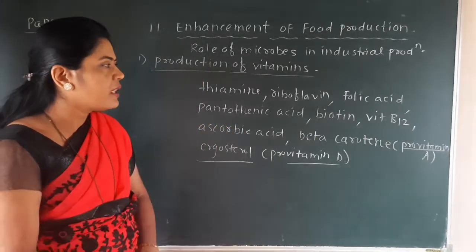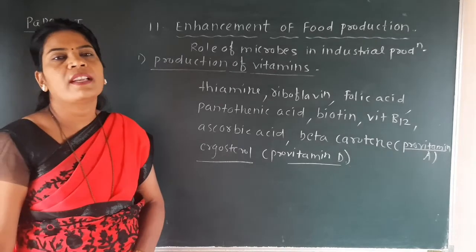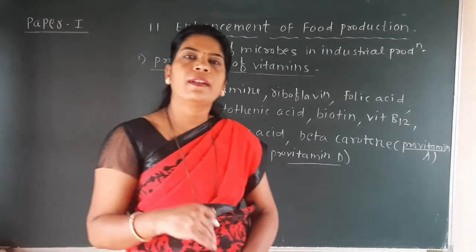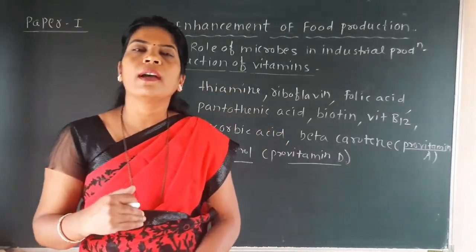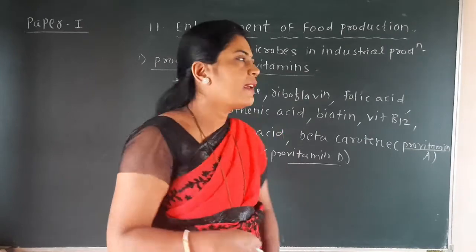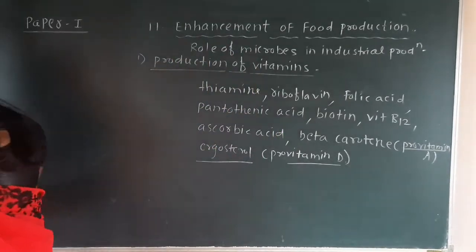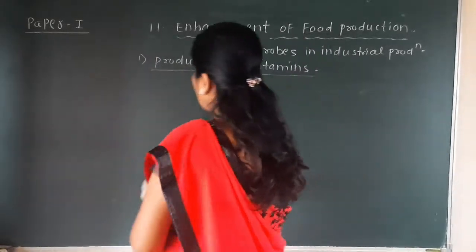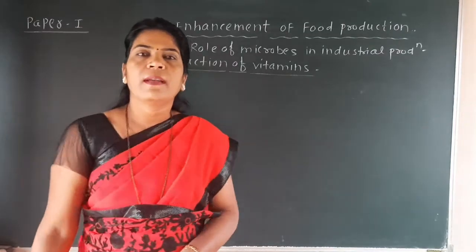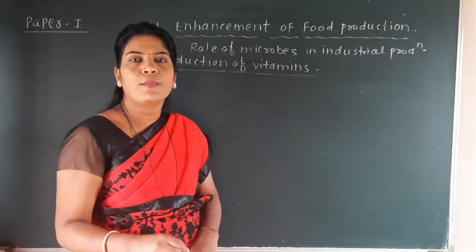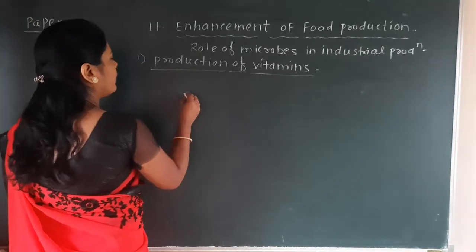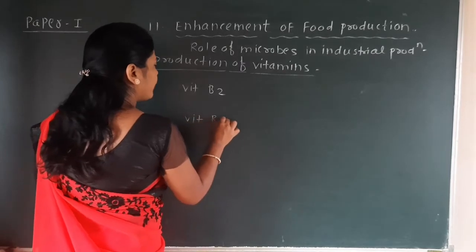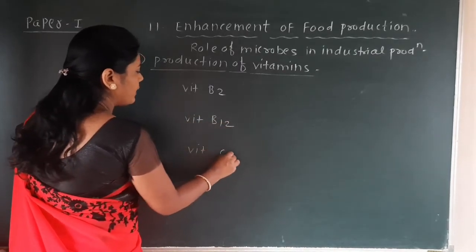So you should know which types of vitamins are produced on a large scale at the industry level. So here we have to see three important vitamins, that is vitamin B2, vitamin B12, and one more vitamin that is called vitamin C. So we have to see how different microbes have a role in it. Because from our theory point of view, these vitamins are always asked from an MCQ point of view. So there are three vitamins we have to discuss. One is called vitamin B2, another one is vitamin B12, and the third one is called vitamin C.